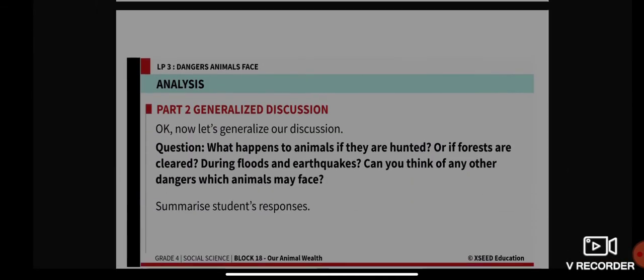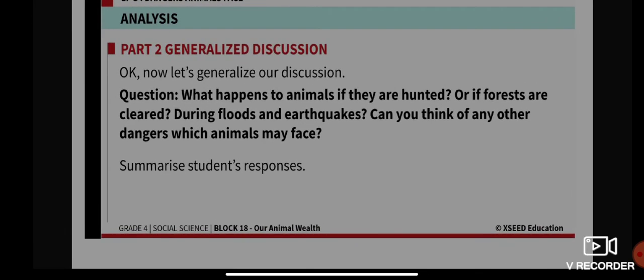Now let's generalize our discussion. What will happen to animals if they are hunted? Or if forests are cleared, what happens to animals? And what happens to animals during floods and earthquakes? Can you think of any other dangers which animals may face?